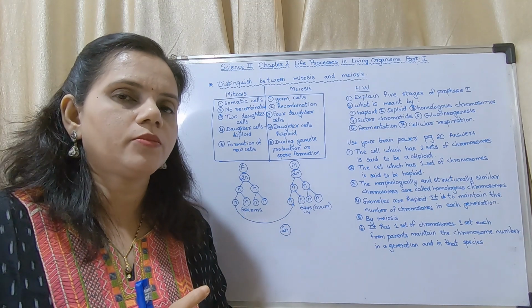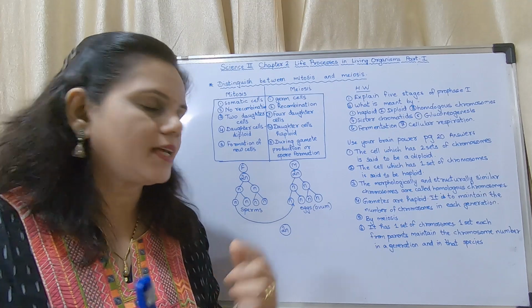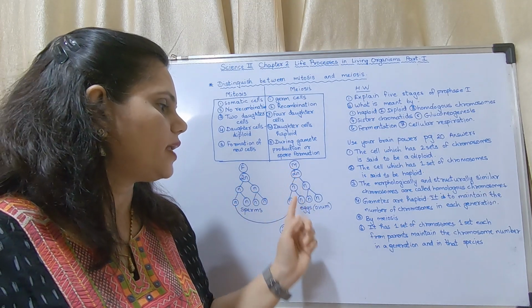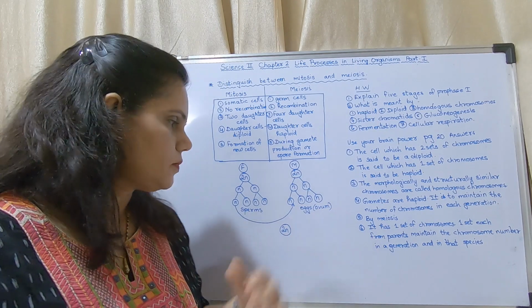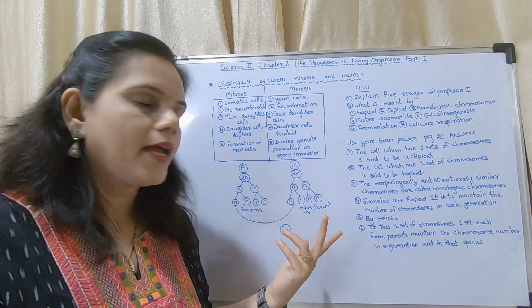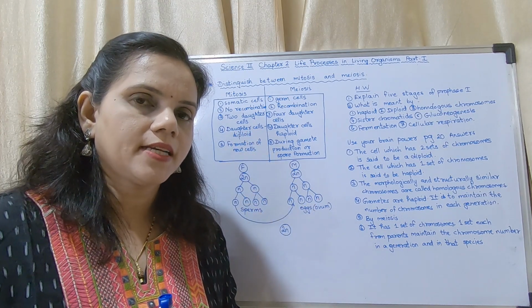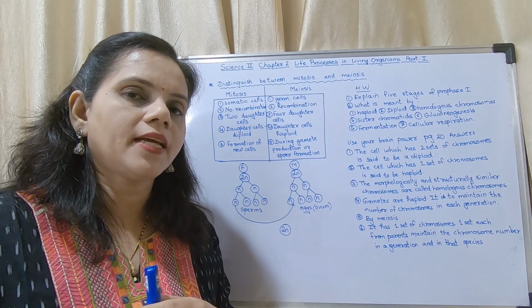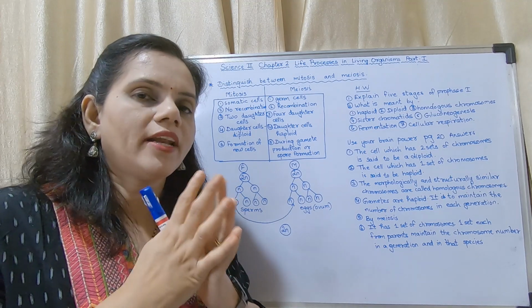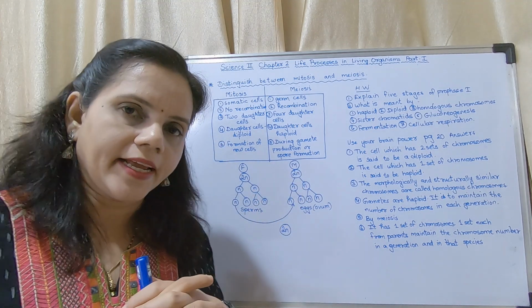It is not that only 4 sperms are formed. There are millions of sperms formed at a time, but for example, I am taking only one cell. In the case of a mother, one cell forms 4 eggs. Out of these 4, any could combine with these 4. I have shown the combinations also, the recombinations take place. So as recombinations take place, it is not only one characteristic we are getting, it is a combination of characteristics.